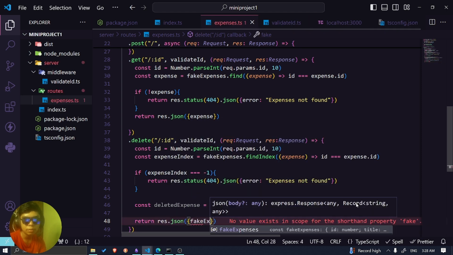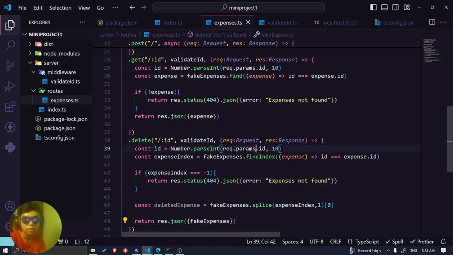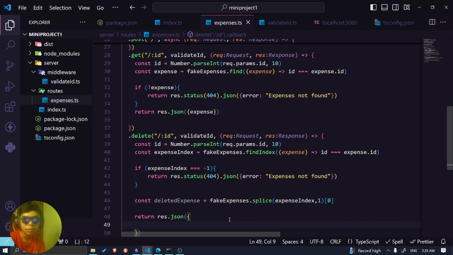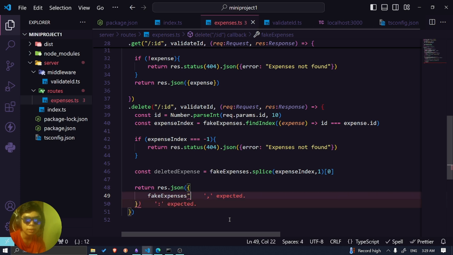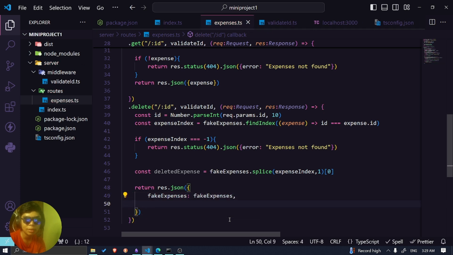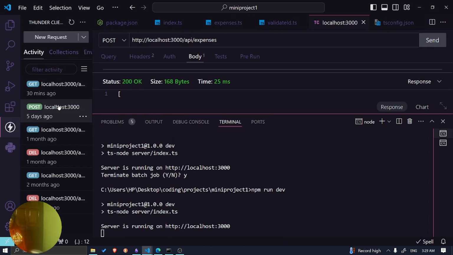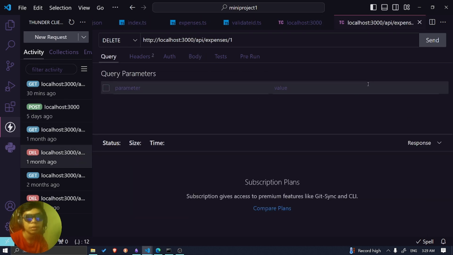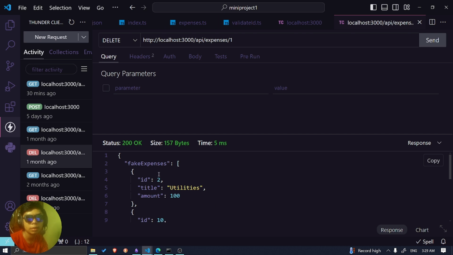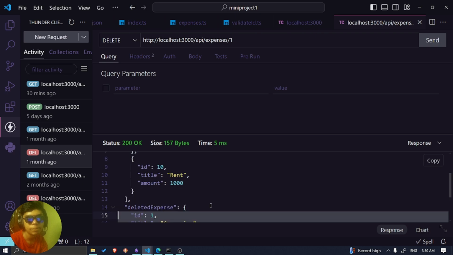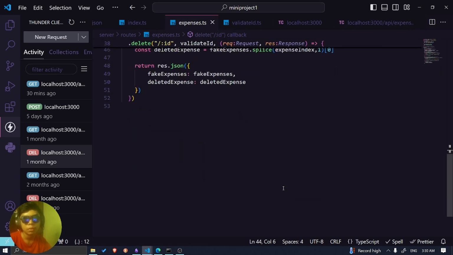Respond.json expense. We might want to see its expenses just to see it's been deleted, right? Maybe we can do something like this: expenses, fake expenses, and then maybe I can do deleted like that. So we can try to test it out. Done the client, delete. Let's test it out. Okay. Fake expenses, we deleted number 1. That's okay, it works. Nice. Works fine.